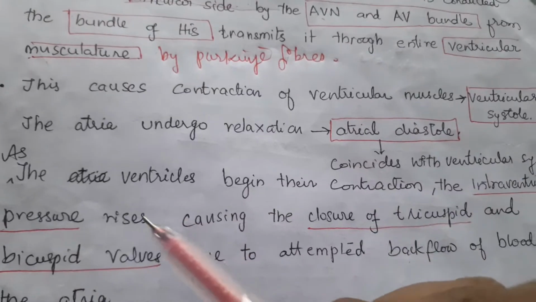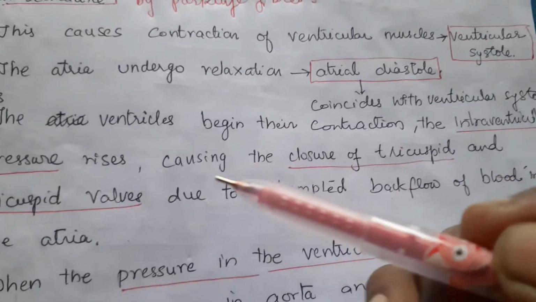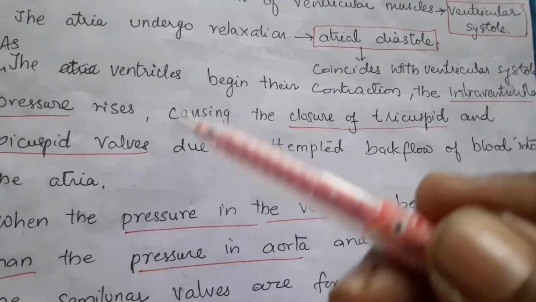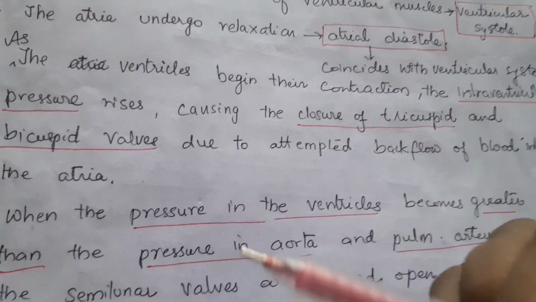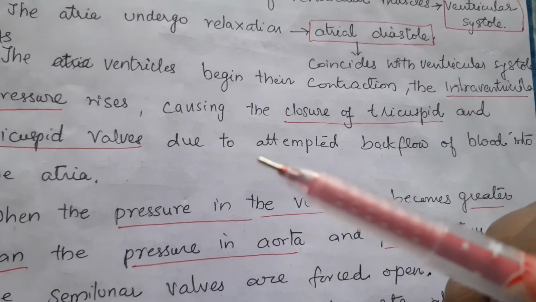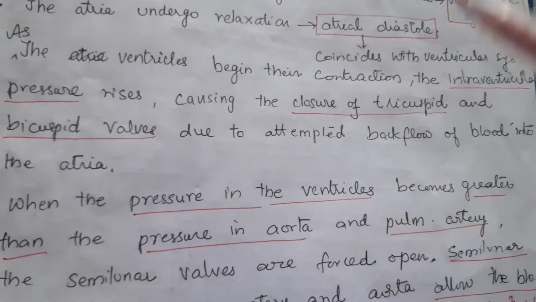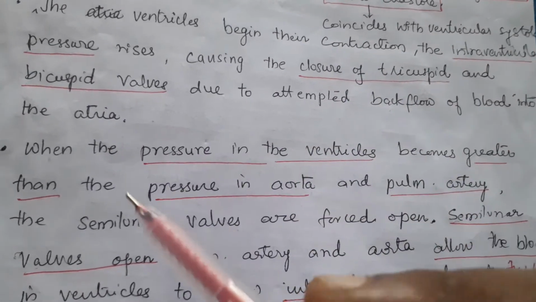They are relaxing. As the ventricles begin their contraction, the intraventricular pressure, the pressure in the ventricles, rises, causing the closure of the tricuspid and bicuspid valves. Why? Because this pressure attempts to push the blood back into the atria. So to prevent that, the valves become closed.